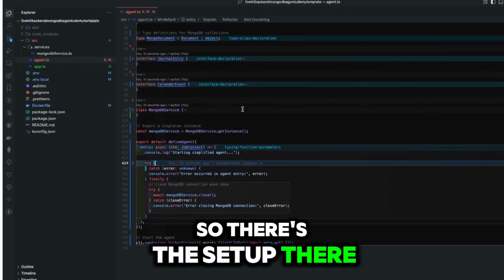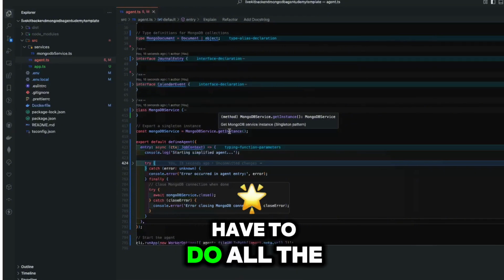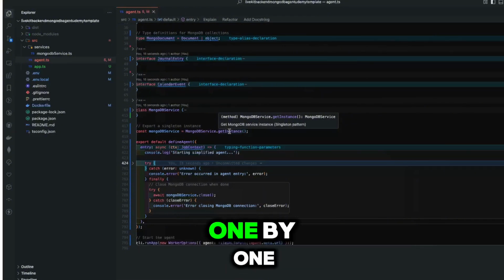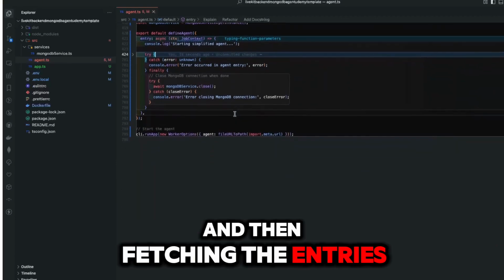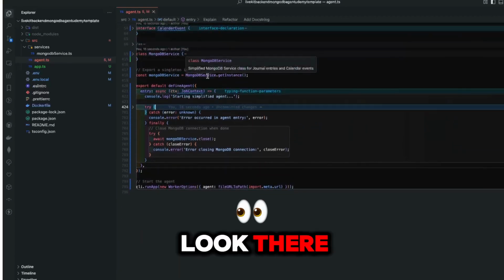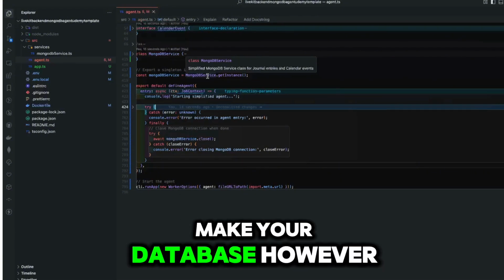So there's the setup there. I do have a class that I created so that I didn't have to do all of the function calling one by one, where I'm connecting to the MongoDB database and then fetching the entries. If you want to go ahead and take a look there, we can go over that, but you can just make your database however you want.